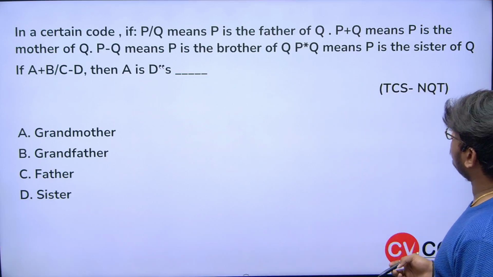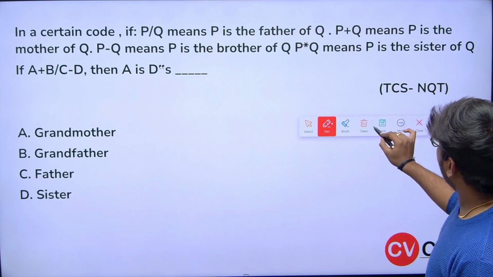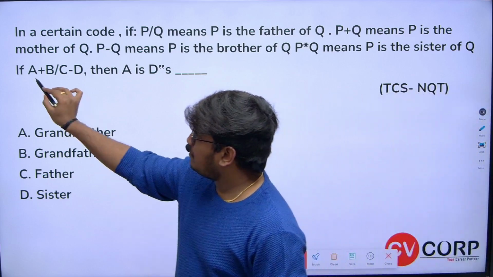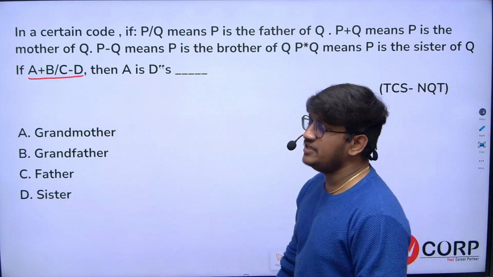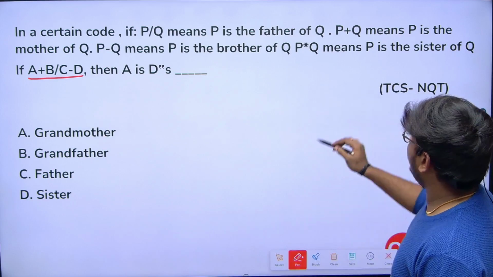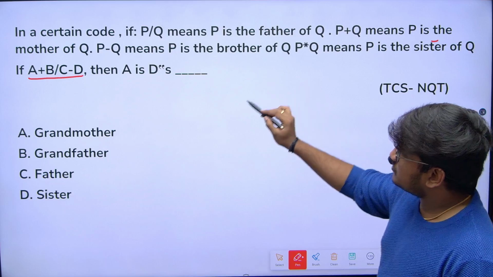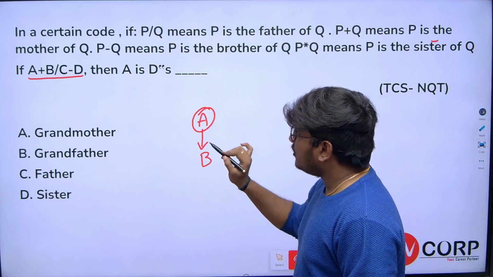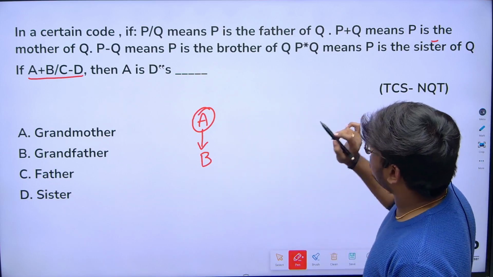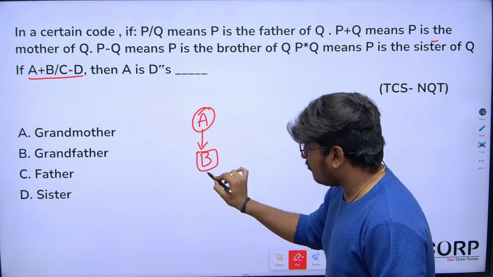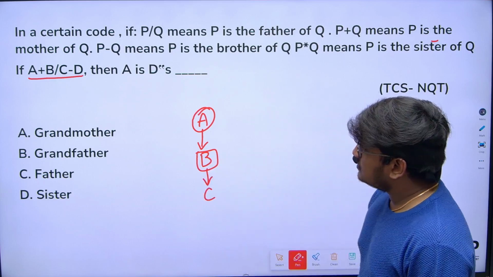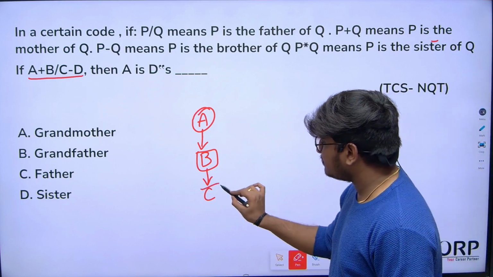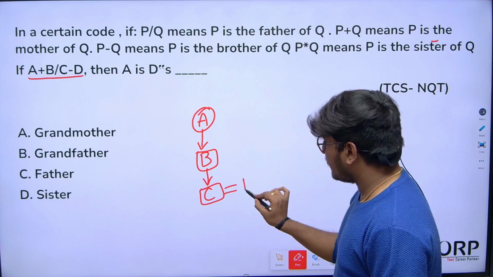Same here, if you observe, P plus Q means P is mother of Q. The same pattern of question here. The expression given is A plus B slash C minus D. Okay, A plus B indicates A is mother of B. B slash C, slash indicates father, so B is father of C. C minus D, minus indicates brother, so C is brother of D.